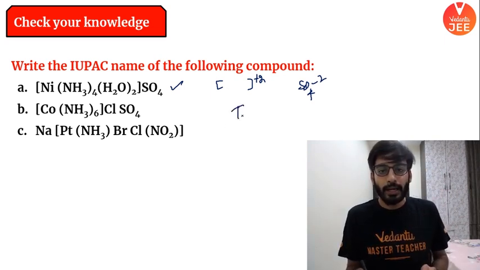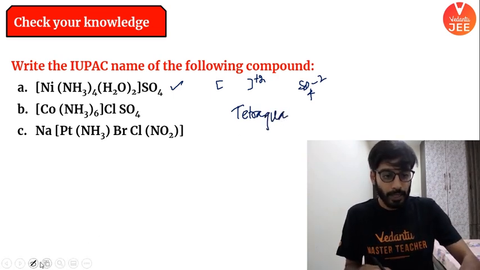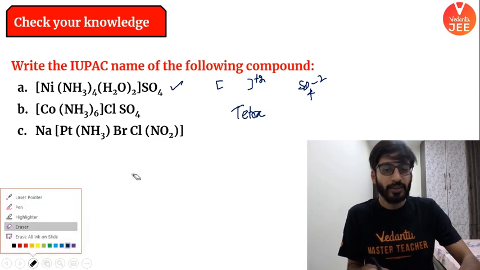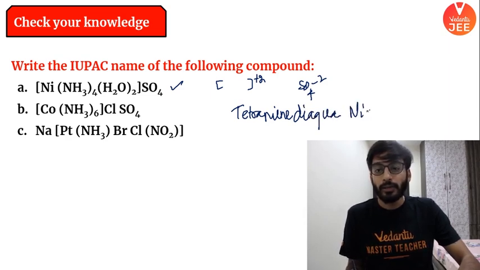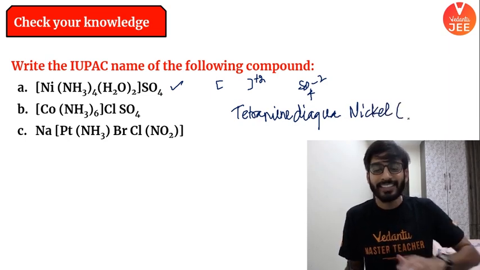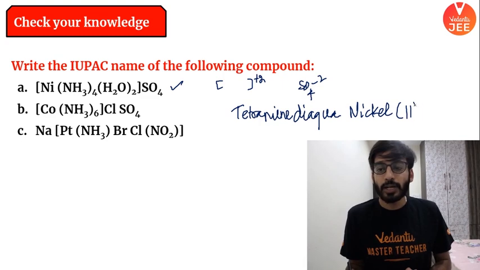So it will be tetra... aqua. I'm so sorry. Tetraammine. I'm really sorry. Tetraammine. I guess you got the drift now. Alright, so tetraammine. Then you will have diaqua nickel, and nickel would be as it is, right? And the state here would be +2 charge, sulfate. I hope you guys got this, right? Sulfate. So this is for A. We have done naming successfully. I hope it is clear.